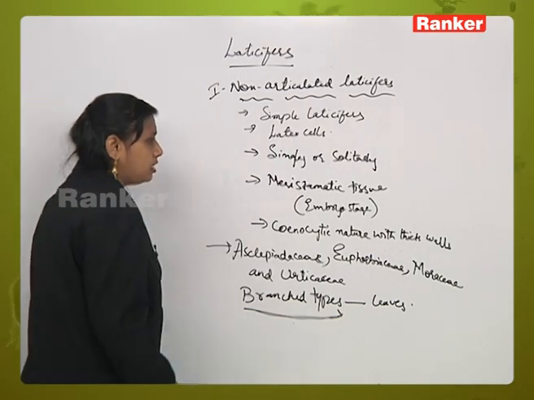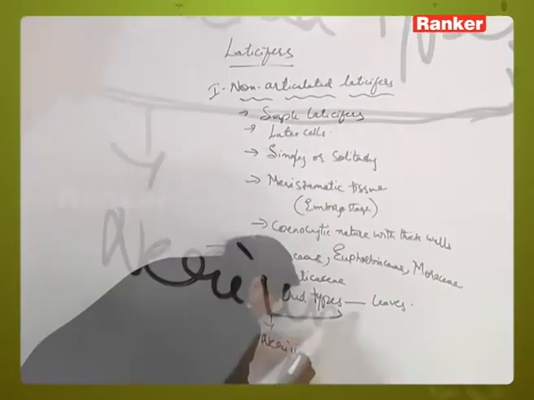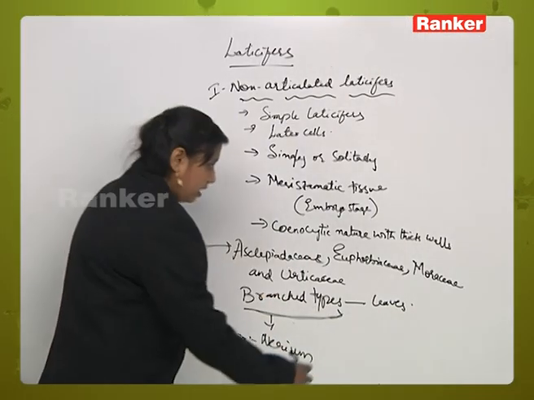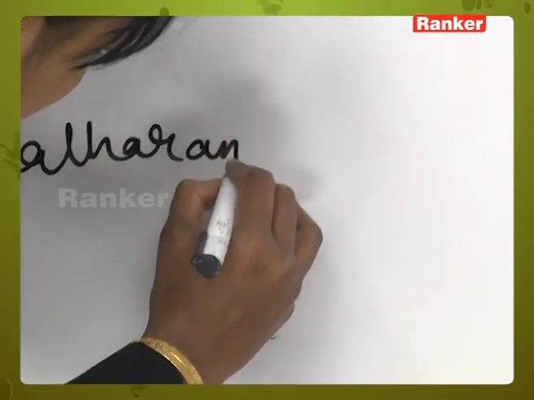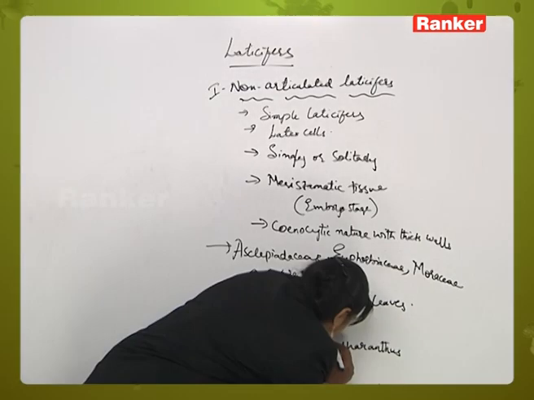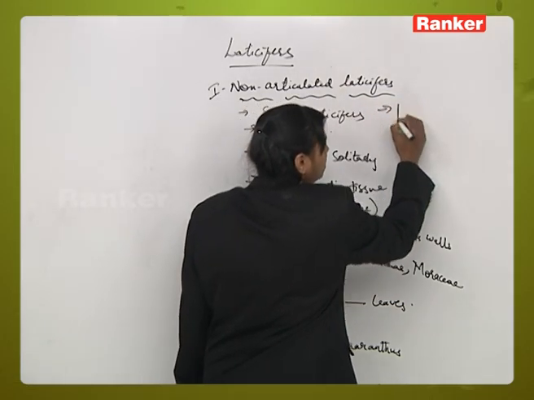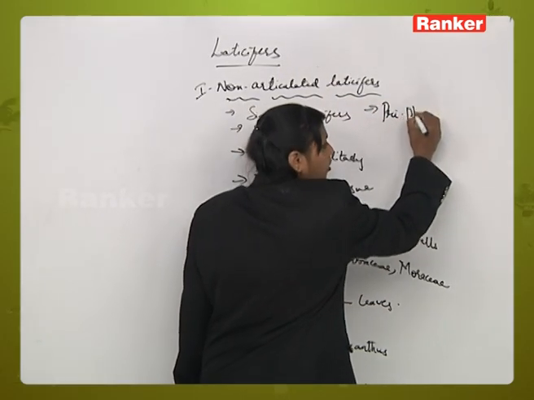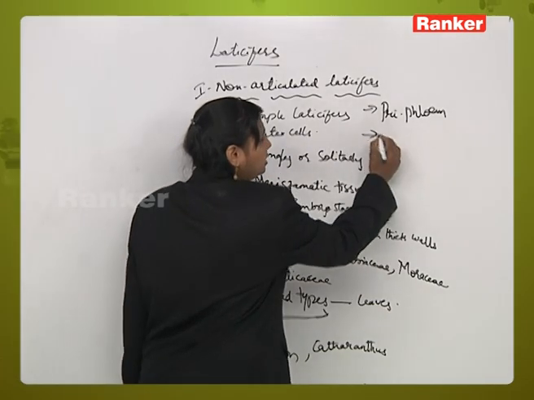The examples for these are Nerium and Catharanthus. These non-articulated laticifers are also associated with primary phloem, and they are usually absent in the secondary tissue.